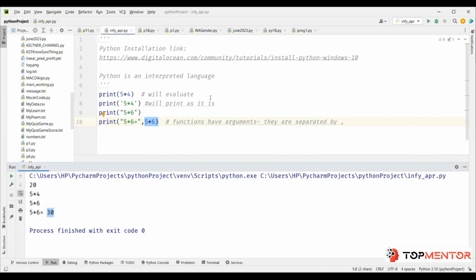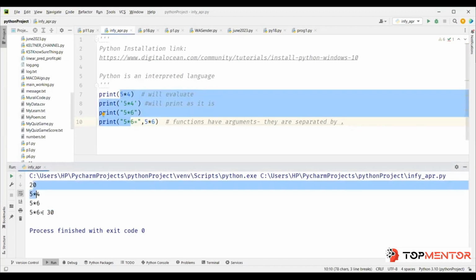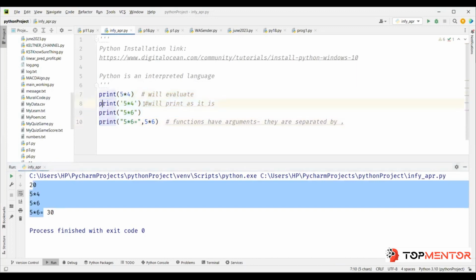And one more thing you would have noticed here is, we have 4 print statements, right? And all of these 4 are giving output in different lines. This is giving in one line, this is giving in the second line. We are not explicitly telling Python to print the content in a different line, but it does. Python is clever, so it knows that since I'm writing two different prints, I want to print them in different lines. Most other programming languages like Java, C, C++ have a semicolon to indicate the end of a line.